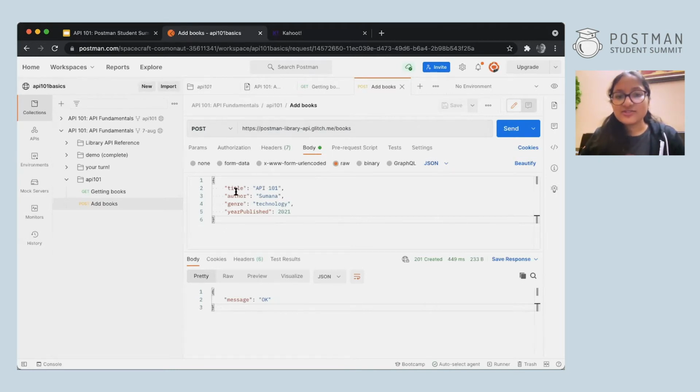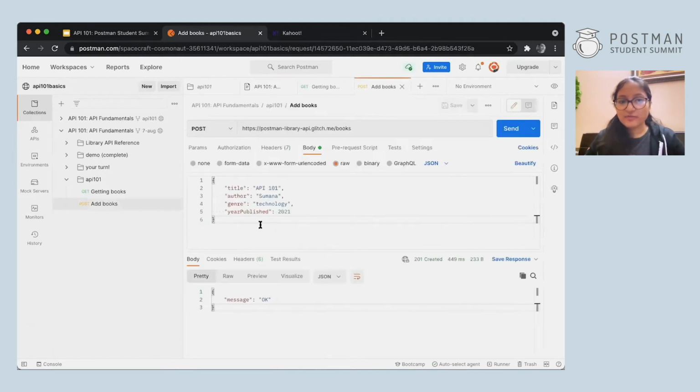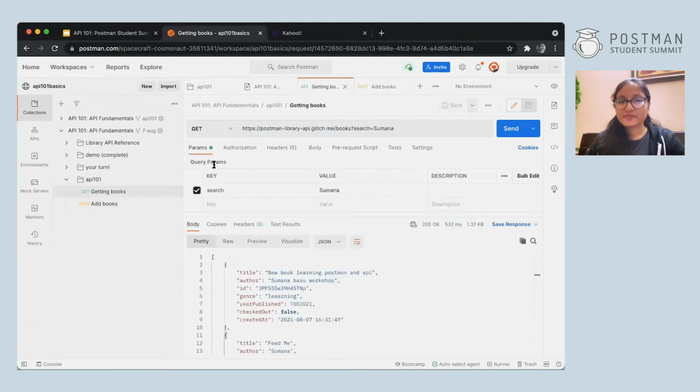Now just copy this entire thing. Make sure it is the exact same format, because if you make an error over here, you'll definitely get an error. So select this whole thing, copy it over here and make whatever changes you want. You can change the name of the book, the author, genre, year published, everything. Then just hit send and you'll get a success. If you got the success here, then you can check it in the get request.